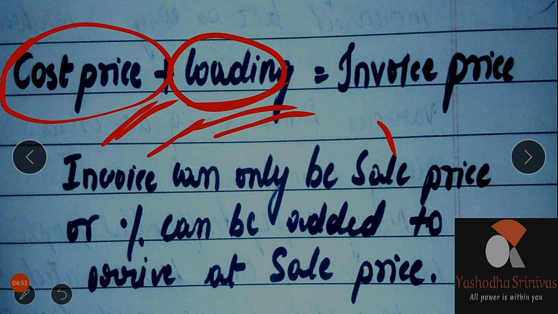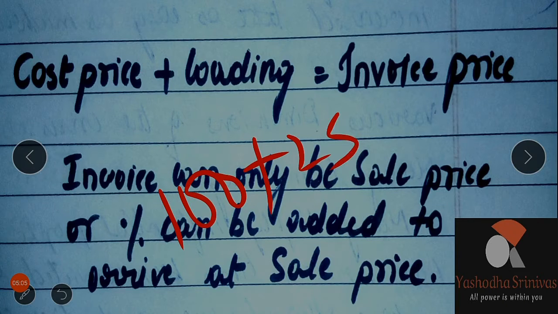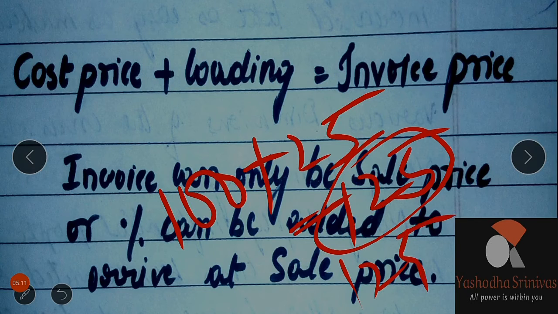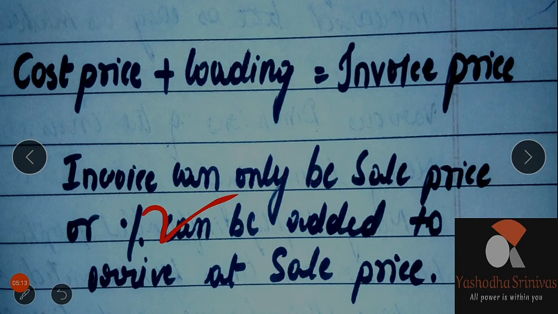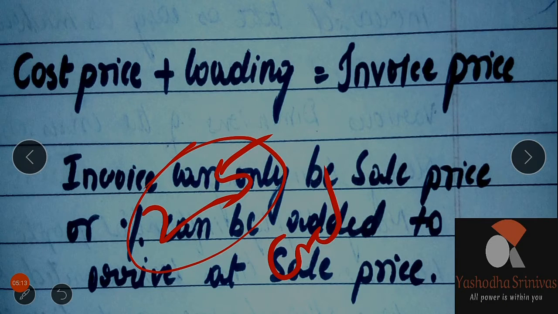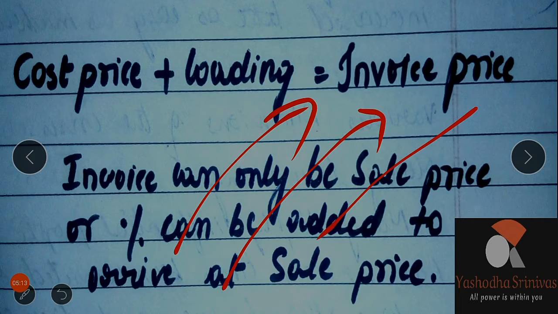Why does he do loading? He doesn't want the consignee to know the profit which is earned. He will say that 100 plus 25, that is 125, is only the cost. Here the 25 rupees of loading which is inflated is not known at all. Why? Because it may create so much competition in the market. If your competitors know that you are making so much profit out of the inflated price, then the competitors will be attracted to enter the market.